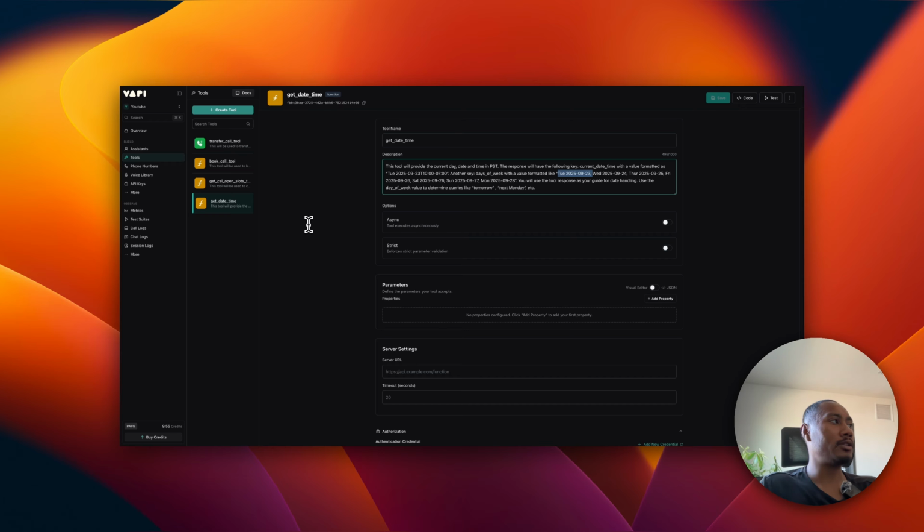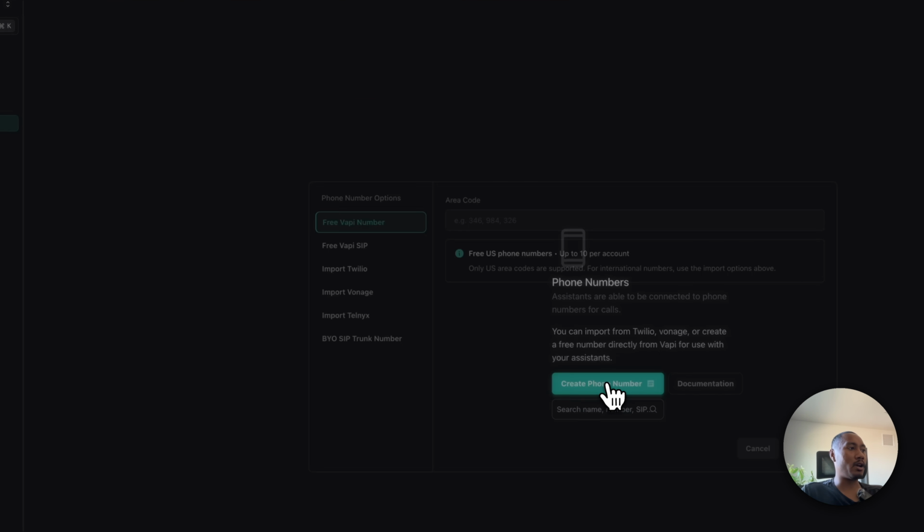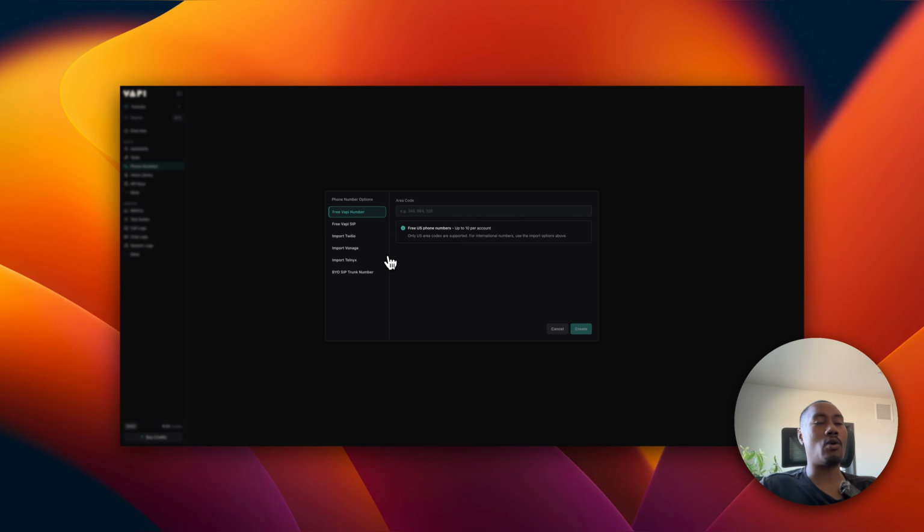So the next thing is going to be assigning a phone number to Ava so that it can make the outbound calls. We're going to navigate to phone numbers, create a phone number. Now, for the sake of this build, you could just use a free Vapi number, but if you already have phone numbers on Twilio, you can go ahead and import that.